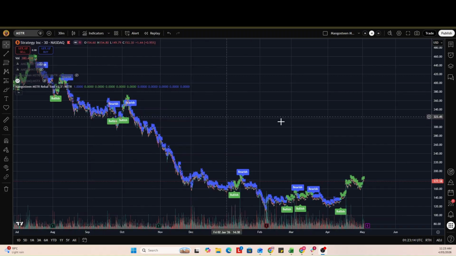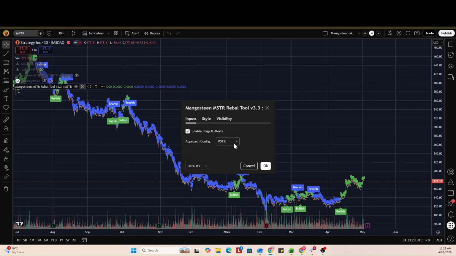Here we have the traditional Mangosteen MicroStrategy Misty Winter rebalancing tool configured for trading MicroStrategy. Now, this tool is very flexible, and what I've done in its most recent upgrade, version 3.3, is to include a more broad set of instructions. So here we can configure it for MicroStrategy trading. Here we can configure it for Misty Winter rebalancing, which is what people are mostly familiar with this tool for.